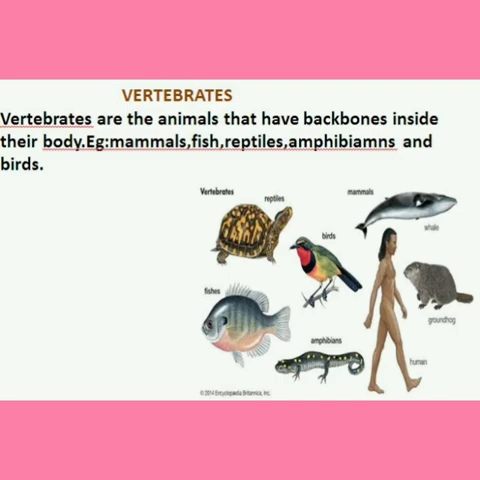First, vertebrates. Vertebrates are the animals that have backbones inside their body. For example, humans, mammals, fish, reptiles, amphibians and birds. We all have a backbone inside our body, no? So we are also called vertebrates. Backbone means the bone present at our back. Like us, mammals, fish and reptiles also have backbones.